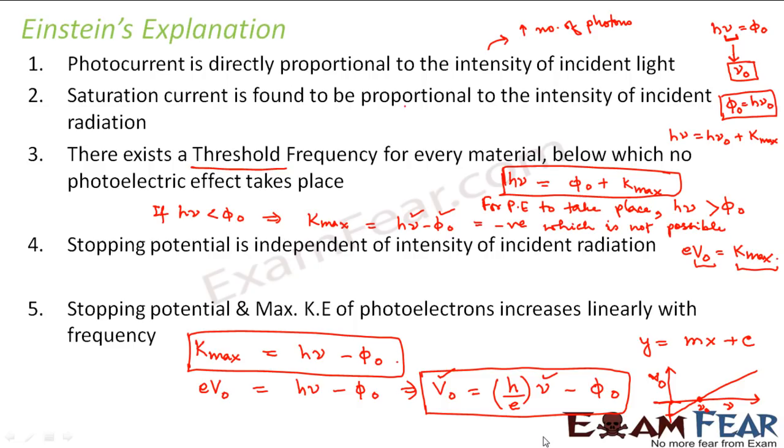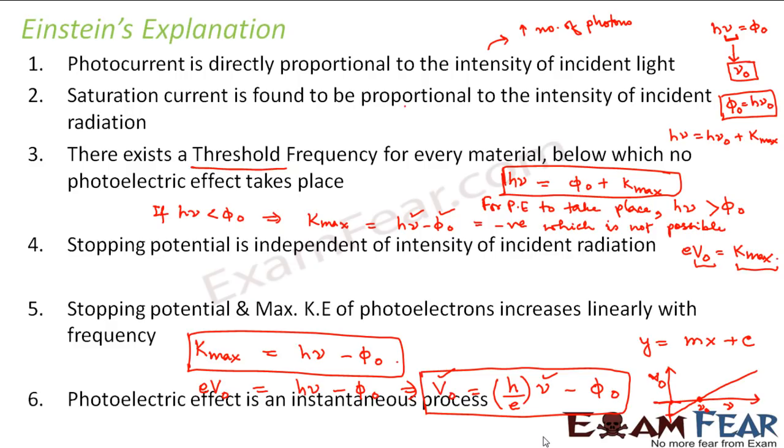Now you see Einstein was able to cover all the points which were experimentally observed regarding the photoelectric effect, which the wave theory of light failed to do. That is how Einstein's photoelectric equation became more convincing and more popular, and as a result, people were forced to accept that the particle nature of light also exists.